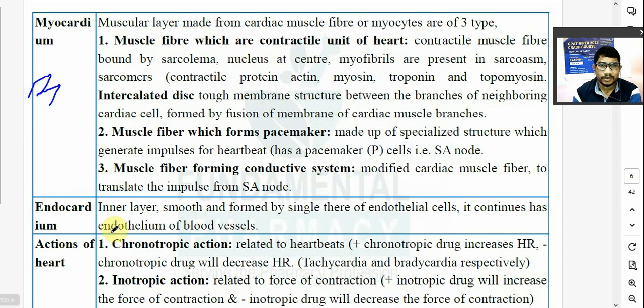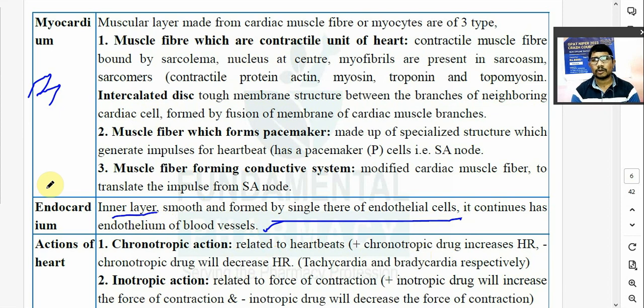Now endocardium, so it is the inner layer. It is smooth and formed by a single layer of endothelial cells. Okay. It is very smooth. And it continues with the endothelium of blood vessels. Okay. जैसे pericardium, fibrous layer of pericardium will also continue with the blood vessel.